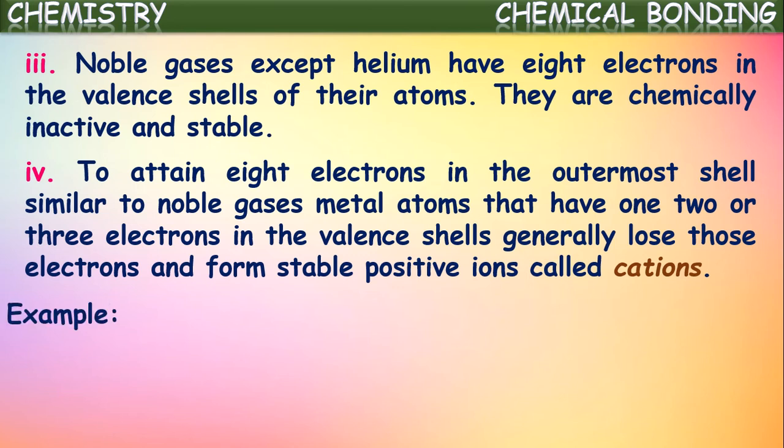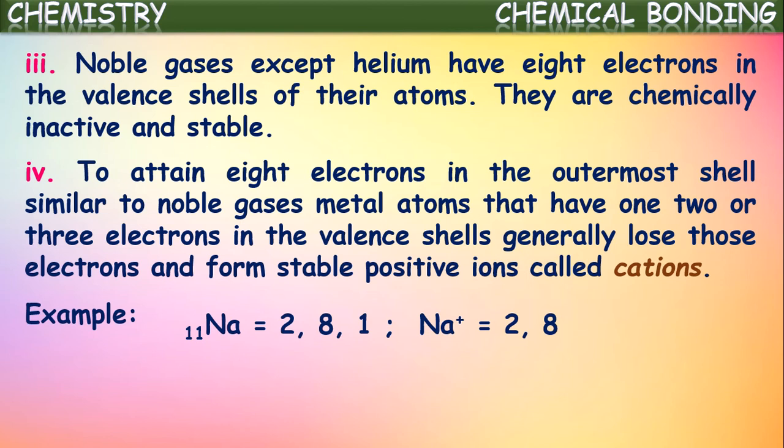Let us see one example for this. If we take sodium, we know its atomic number is 11 and its configuration is 2, 8, 1. How many electrons are there in the valence shell? It has only 1 electron. So this sodium atom will be very ready to lose this 1 electron and hence it becomes stable. By losing this electron, sodium attains noble gas configuration.